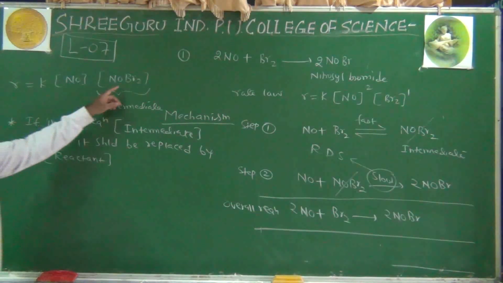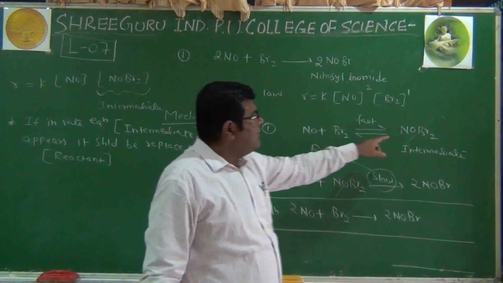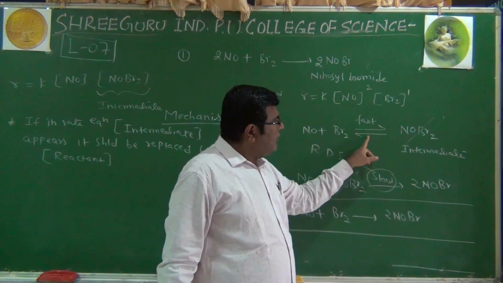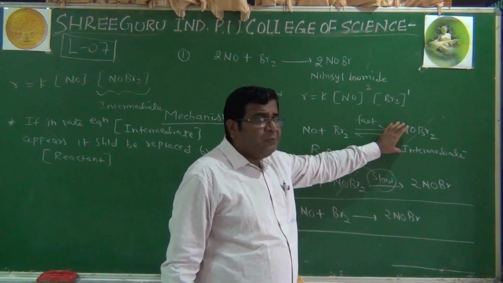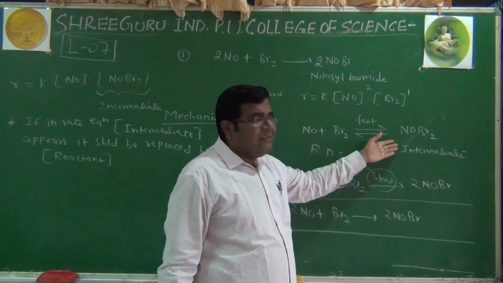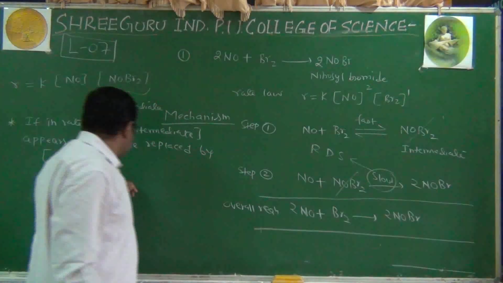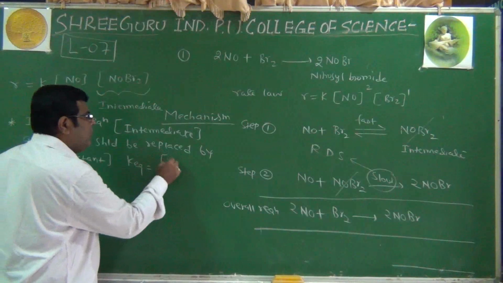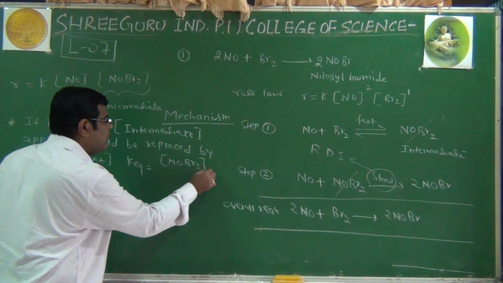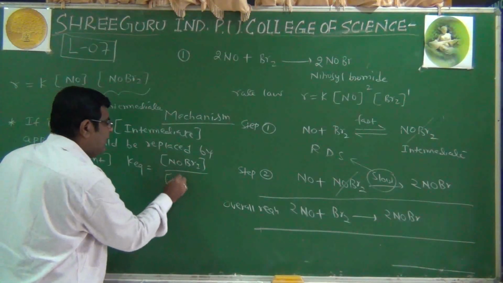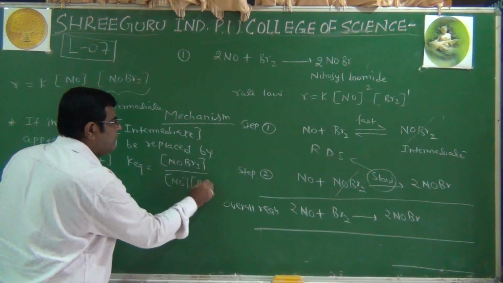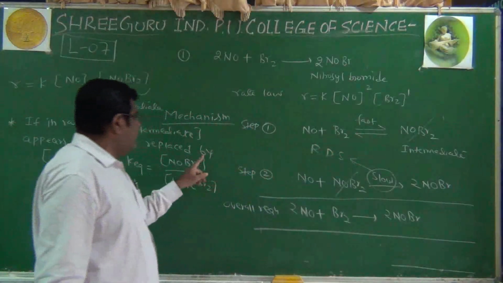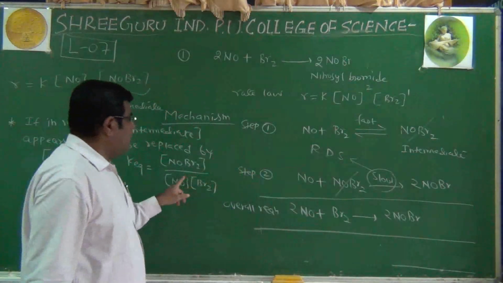This intermediate is formed in step 1, which happens to be a reversible reaction, and we want to know its concentration value. We can calculate this by applying the concept of the equilibrium constant. The equilibrium constant is equal to the molar concentration of the product divided by the molar concentration of the reactants raised to their appropriate powers. Here the power is 1, and here 1 more.